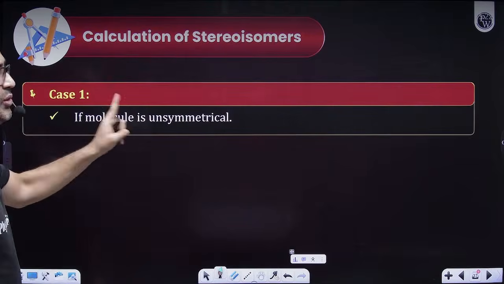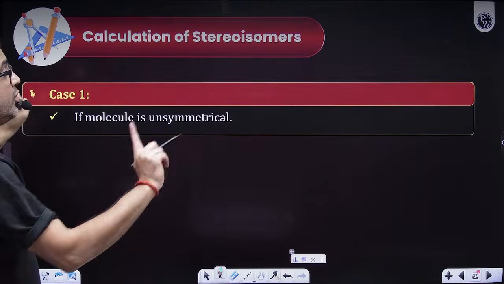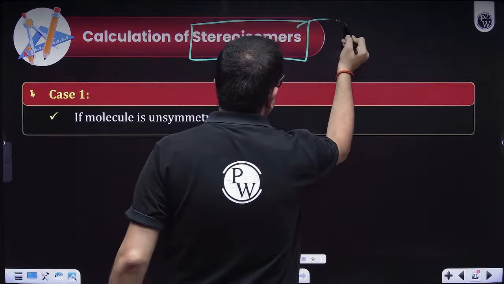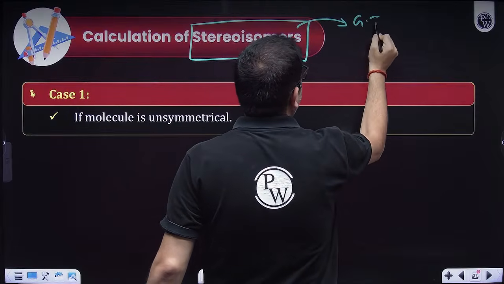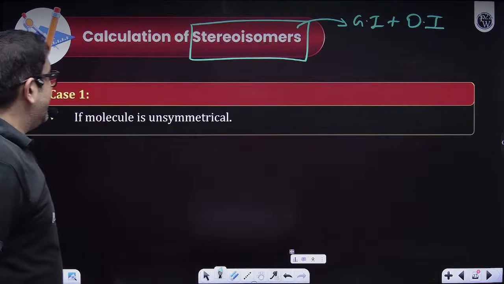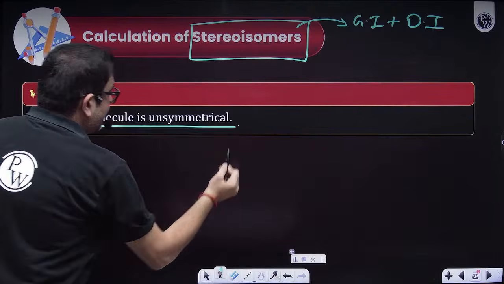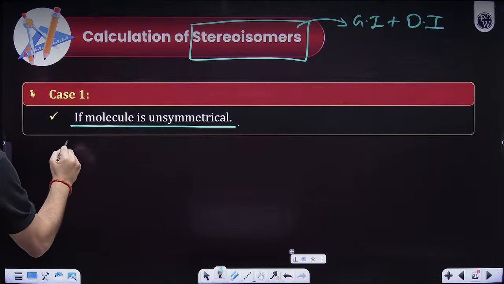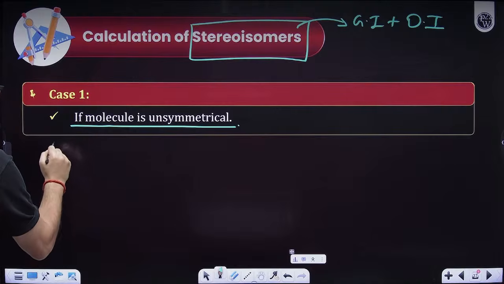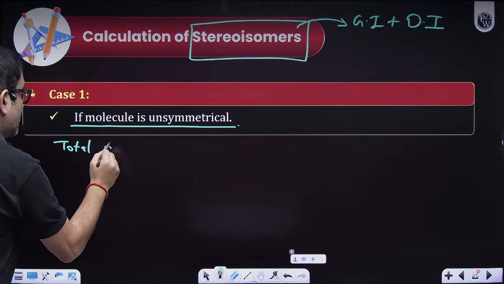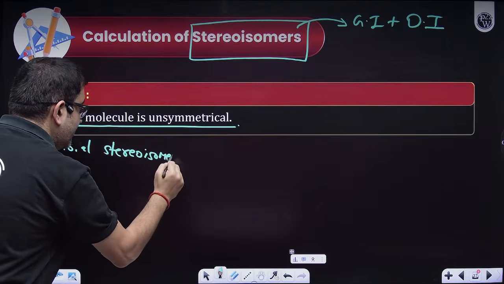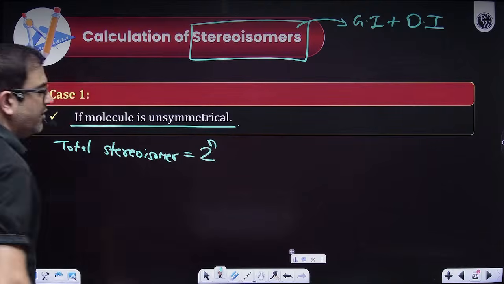So if molecule is symmetrical, then I'm not talking of optical isomers beta. Now I'm talking of completing all the stereoisomers, obviously including geometrical isomers plus optical isomers. If molecule is unsymmetrical, then my answer is the total stereoisomers will be 2 raised to the power n, with no problems.